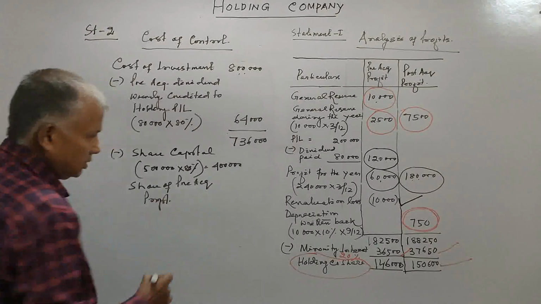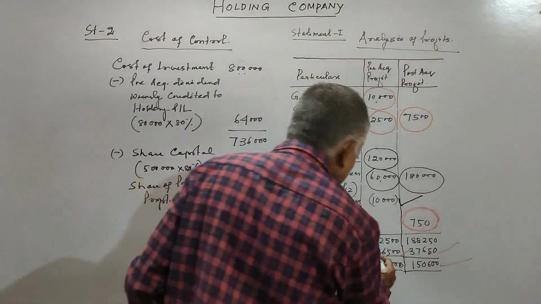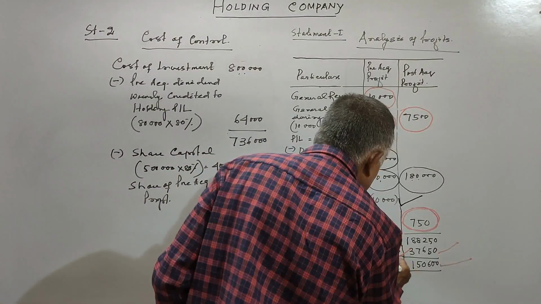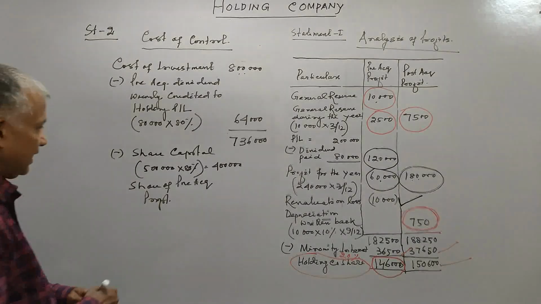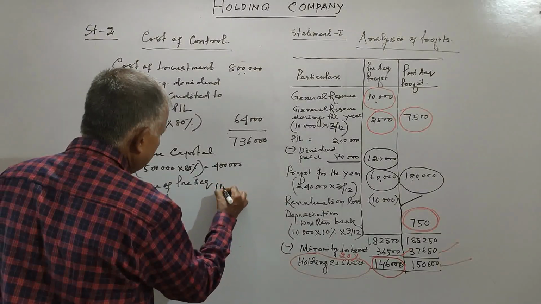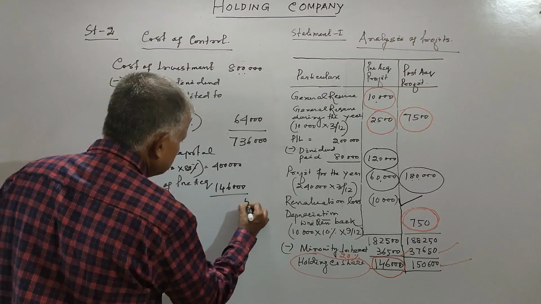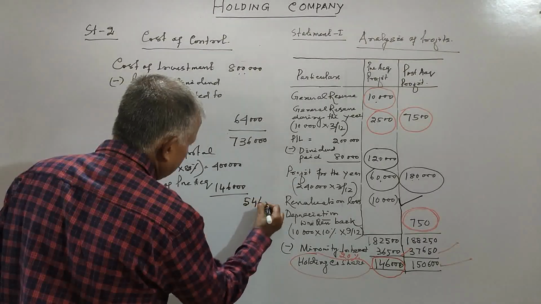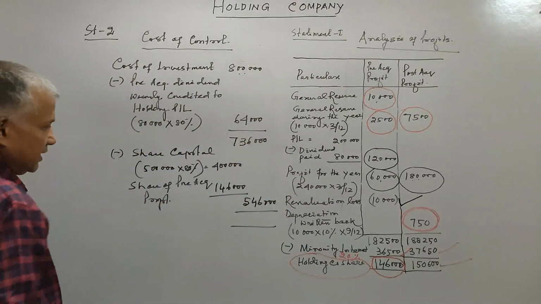This is your share of pre-acquisition profit, 1,46,000. This we shall take over here, 1,46,000, right? This comes to 5,46,000.